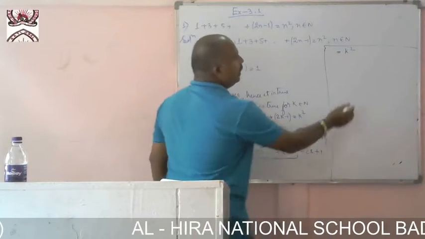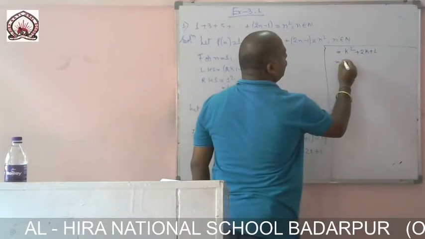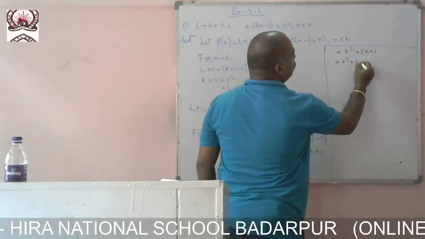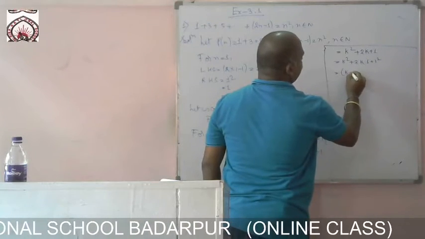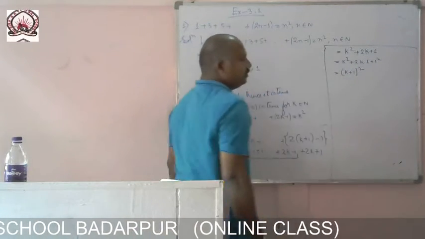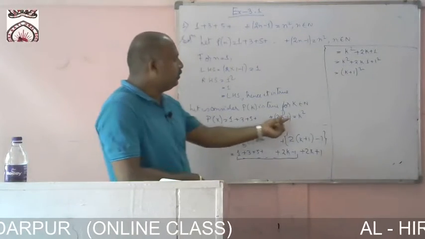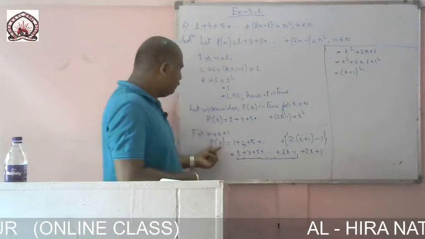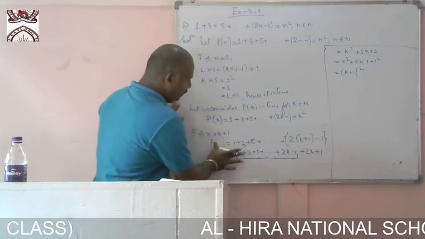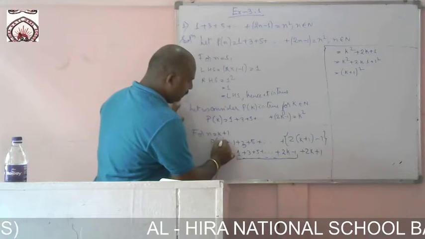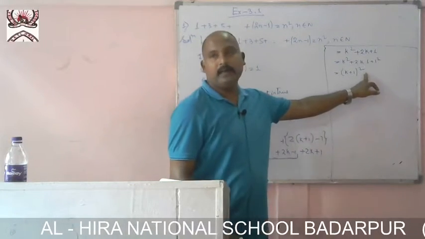Then what is left here is twice k plus 1. So we get k square plus 2 into k into 1 plus 1 square, that is equal to (k plus 1) whole square. Now P of k gives k square, and P of k plus 1 gives (k plus 1) whole square.